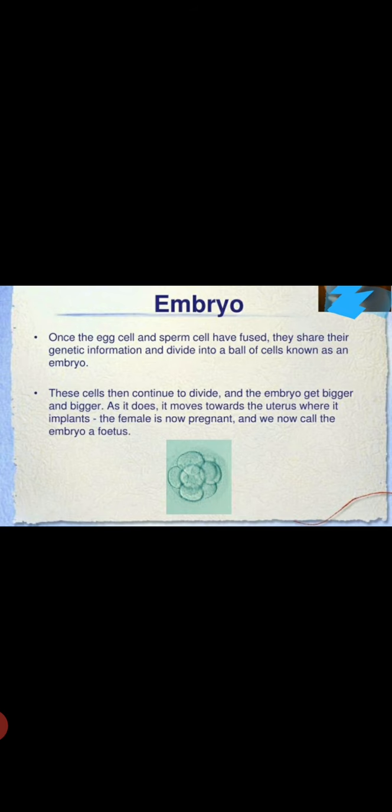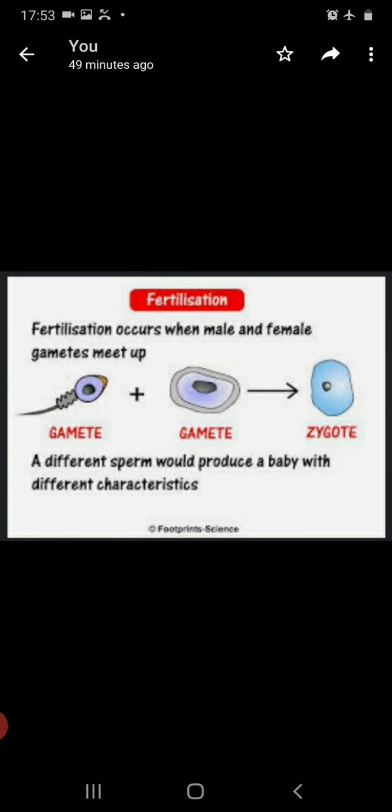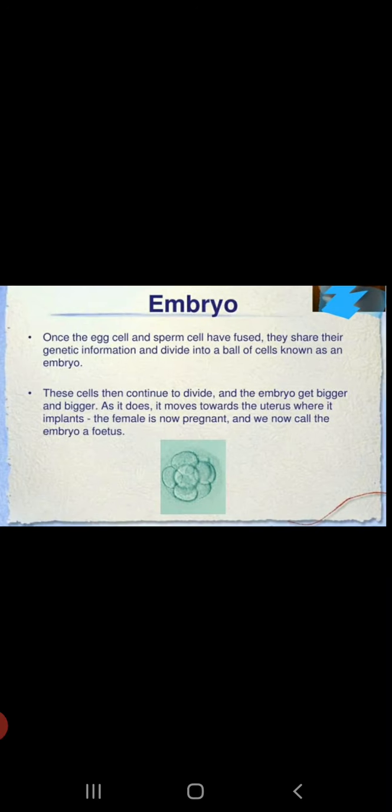Now, we will go ahead and study the types of fertilization. Fertilization, we all understood, is the process of fusion of male and female gamete that results in the formation of zygote.